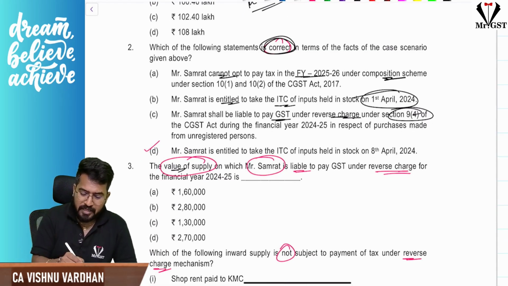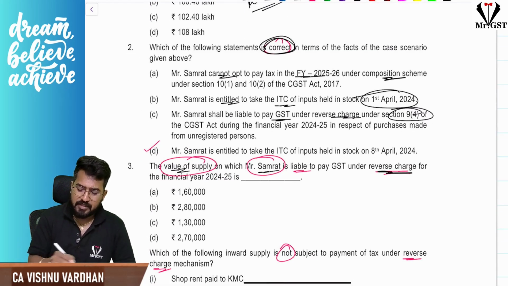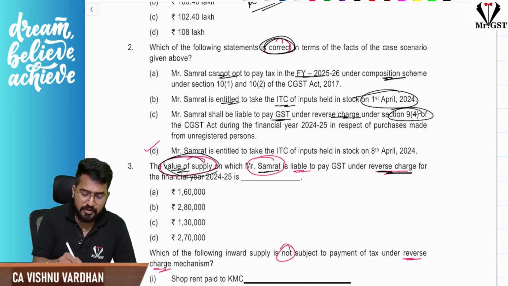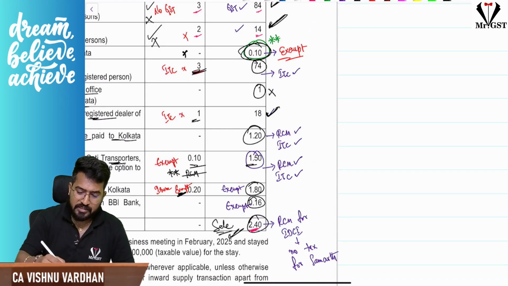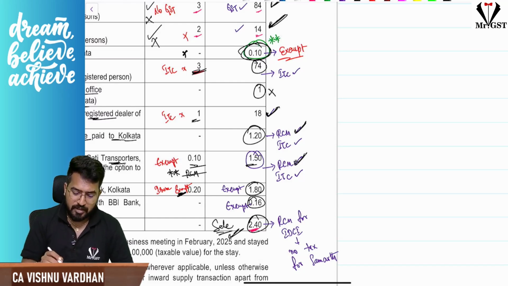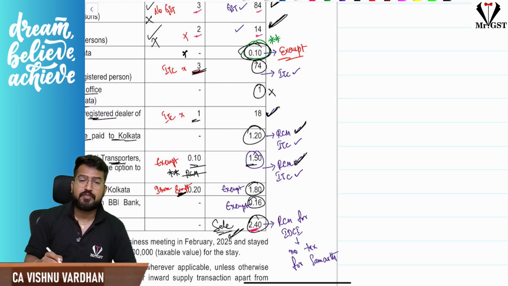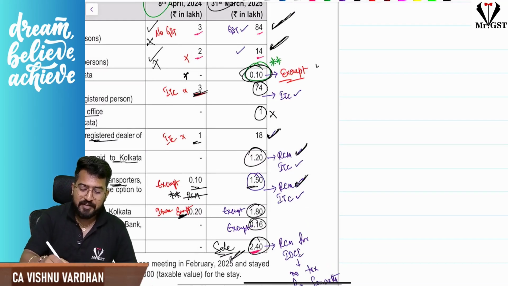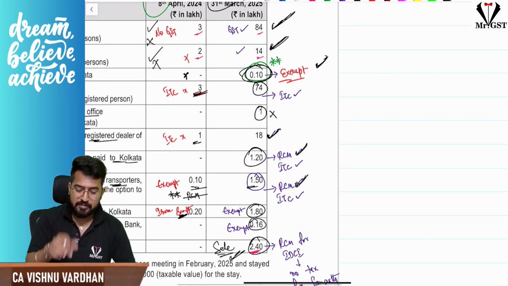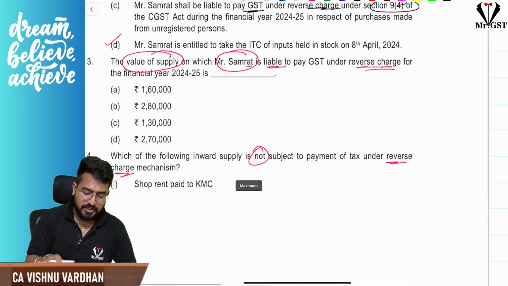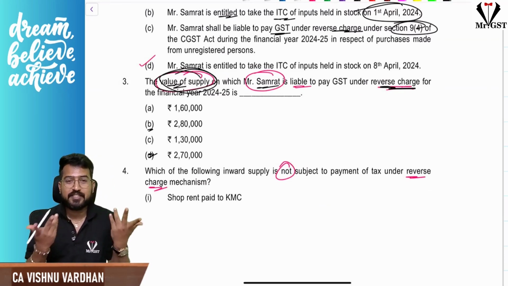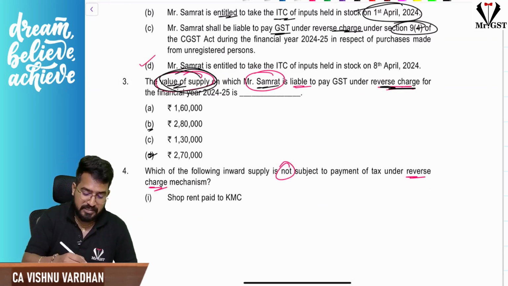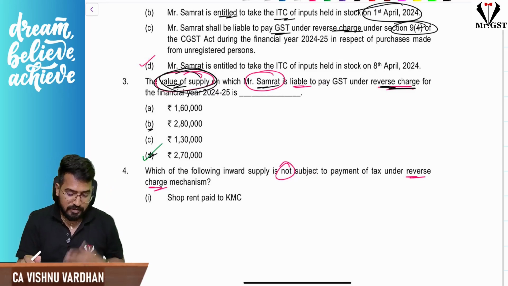And the value of supply on which Samarth is liable to pay GST under RCM. Value of supply, not taxes. If you see value of supply, what RCM will come into the picture? Here two cases I wrote, RCM on his liability 1.5 and 1.2 and 1.5. So total 2.7. Here we will do that legal services mistake, so please be careful. So that is why they give two options, 2,80,000 and 2,70,000. First I thought 2,80,000 is the answer. Then when I cross-checked, I understood the mistake. What information had I ignored, like a stupid fellow?